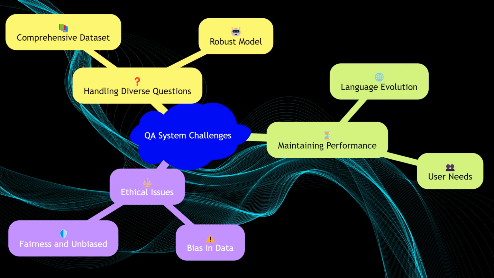Another challenge is maintaining the system's performance over time, as language and user needs evolve. It is also important to consider ethical issues, such as bias in the data and model, and ensure the system is fair and unbiased. Addressing these challenges is crucial for the success of the QA project.